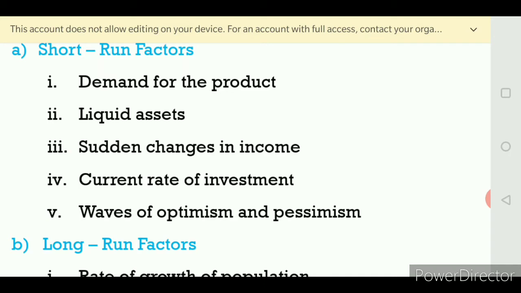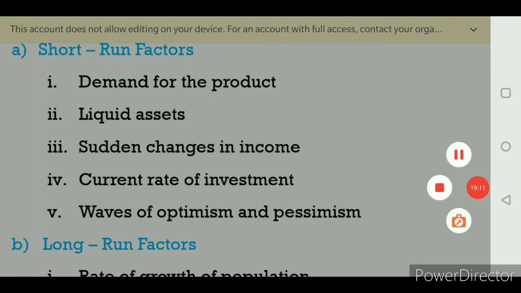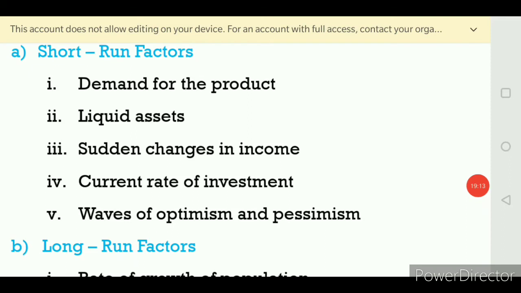Next one, the second one, is the liquid asset. Liquid asset means what?